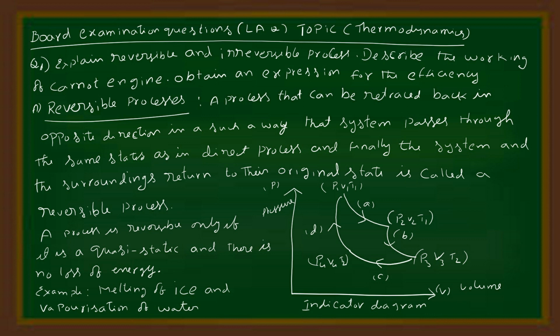Reversible process. A process that can be retraced back in the opposite direction in such a way that the system passes through the same states as in the direct process, and finally the system and the surroundings return to their original states, is called a reversible process. A process is reversible only if it is quasi-static and there is no loss of energy. Examples of reversible processes are melting of ice and vaporization of water.